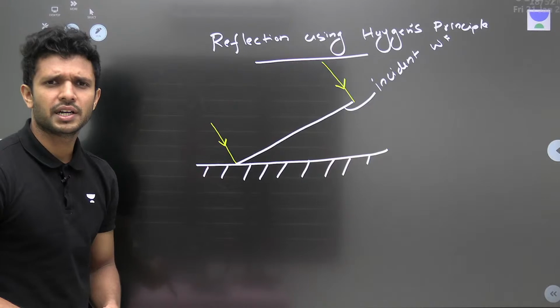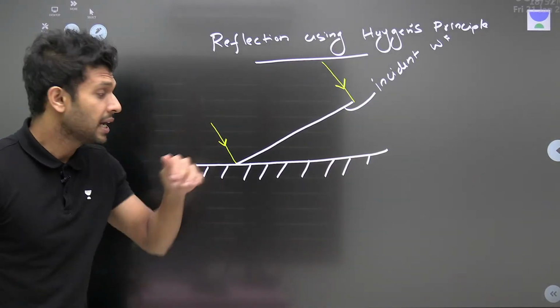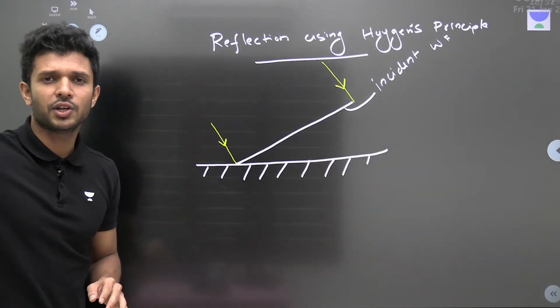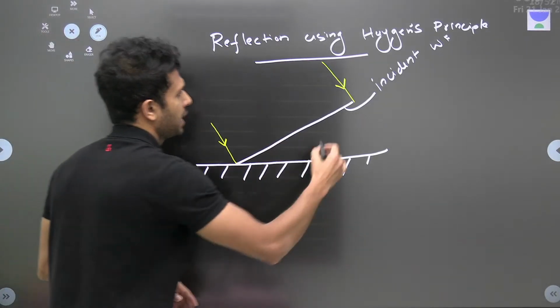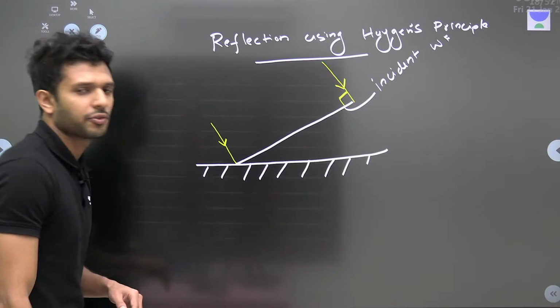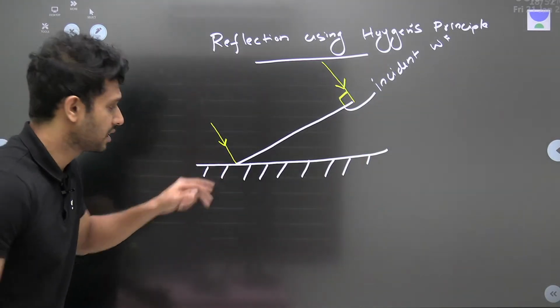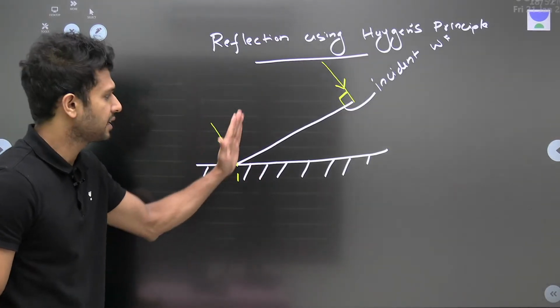Why have I drawn them perpendicular? We already have discussed in Huygens principle. याद है? A ray of light should be perpendicular to the wavefront. How many of you do remember? सबको याद है ना? The ray of light should be perpendicular to the wavefront. Okay. Tell me what will happen to this ray of light. Just tell me. This ray of light will get reflected.